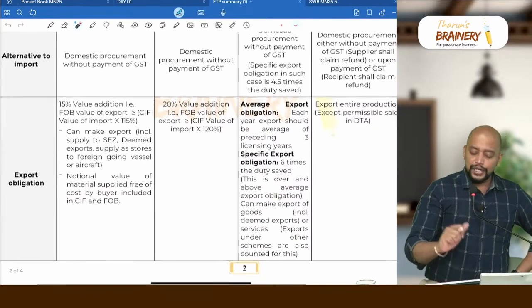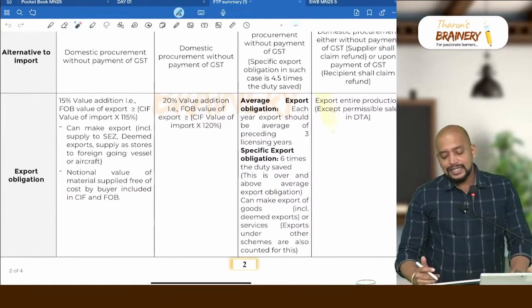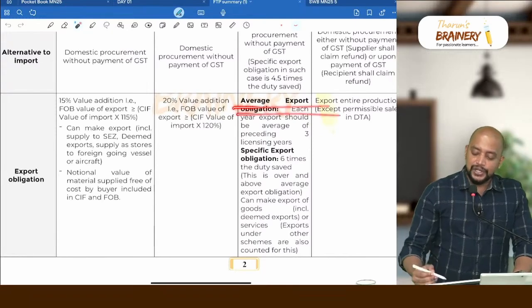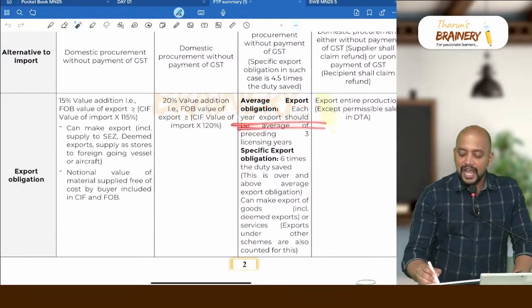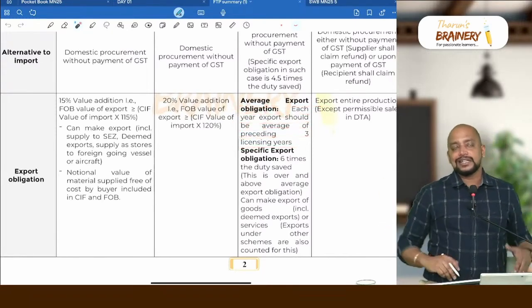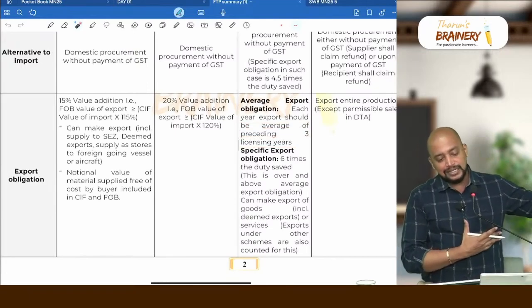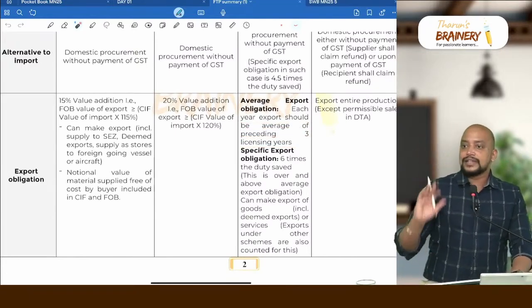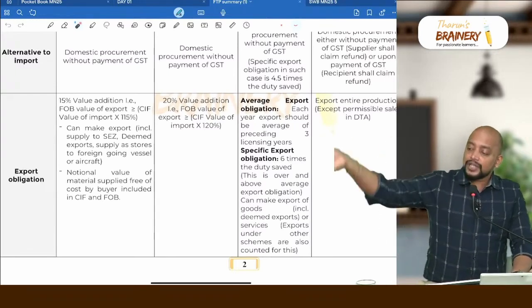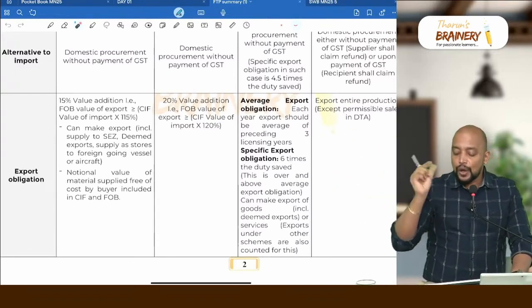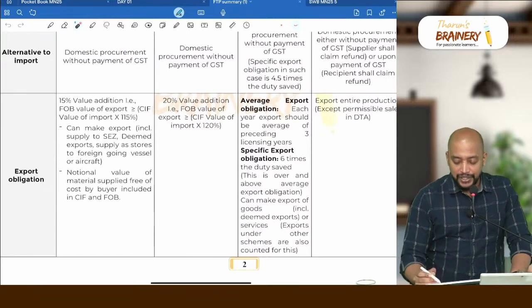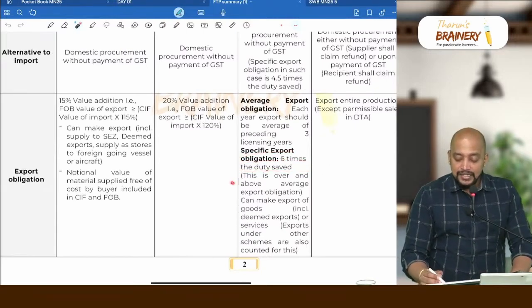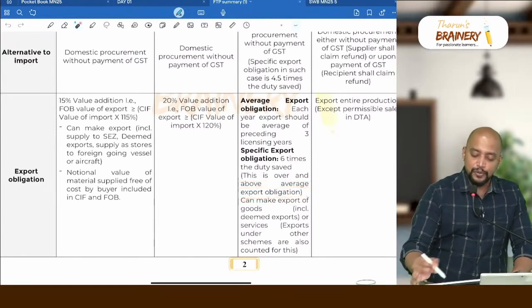Then first look into this export obligation. What is the export obligation? They need to achieve average export obligation, that is each year export should be the average of the preceding 3 licensing years. So whatever my export in the last 3 years, I need to achieve that on average this year, and in addition to that, whatever I achieve will be counted for specific export obligation. Specific export obligation is 6 times the duty saved. This is over and above the average export obligation.